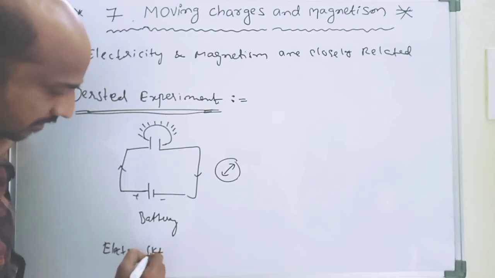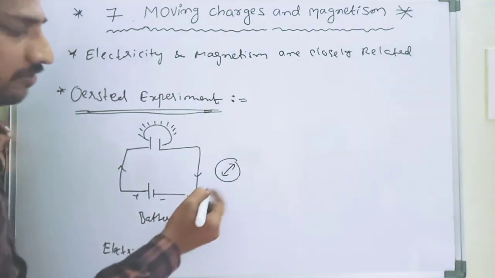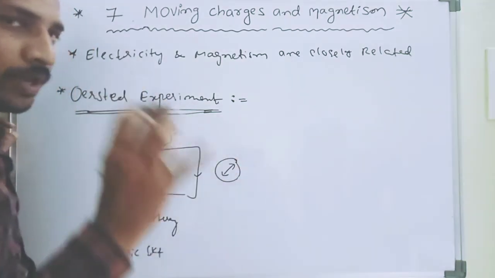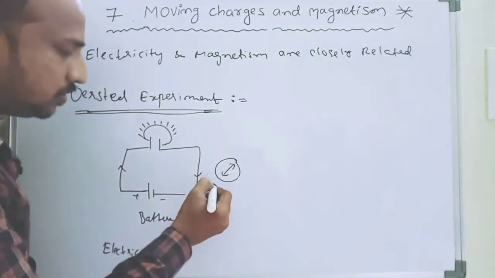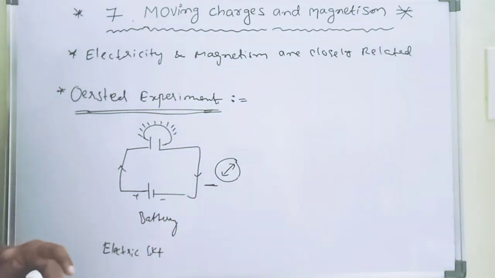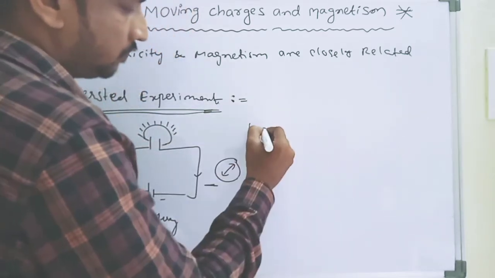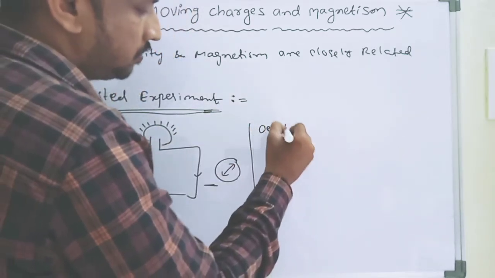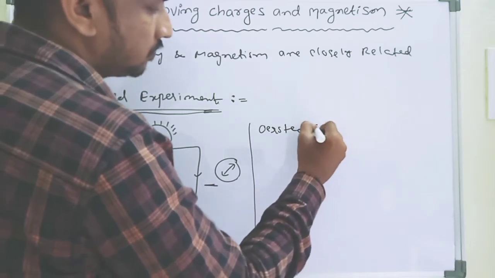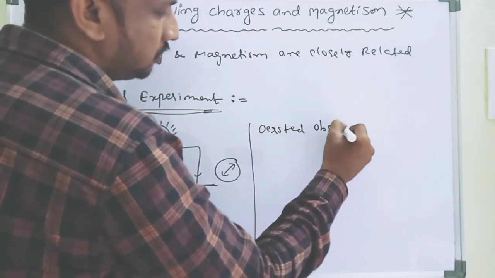So in this electric circuit, we took a magnet, and that is nearer to the electric circuit. Then Oersted observed.